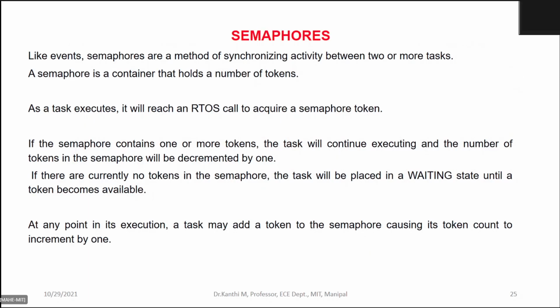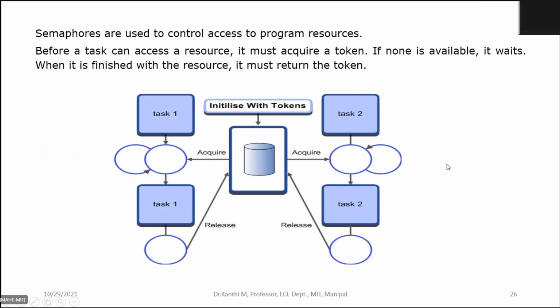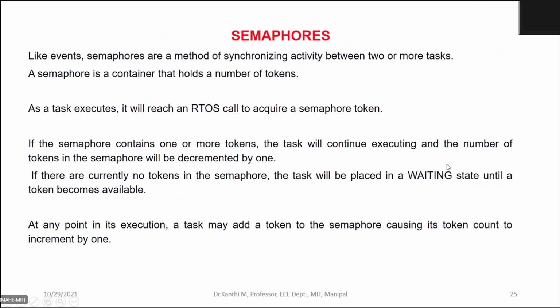Okay. Now we have seen the primitives, the definitions, the state diagram, the types of semaphore policy, and the semaphore data structure, how it will look. Now let us see how this semaphore is used in our RTX, the operating system. Okay, fine. So we have seen the events.